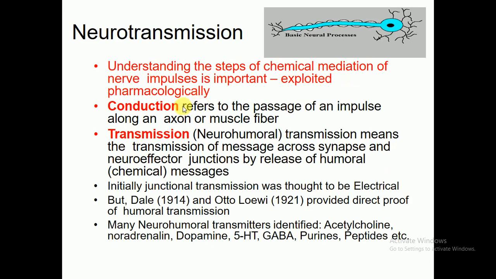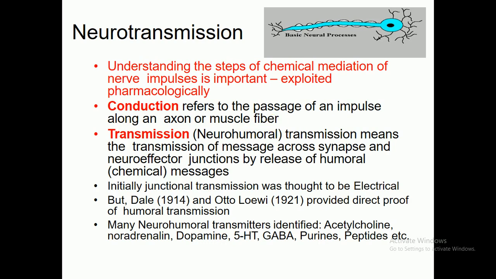Okay, how can neurotransmission occur? This is the basic neural process. Understanding the steps of the chemical mediation of nerve impulses is important and is exploited pharmacologically. How does conduction occur, and how can a neuron transmit a signal from one place to another? Here I would like to explain the conduction mechanism. Conduction refers to the passage of impulses or messages along the axon or muscle fibers.